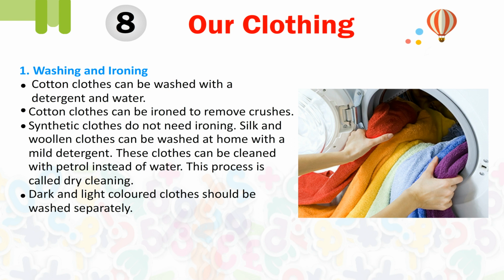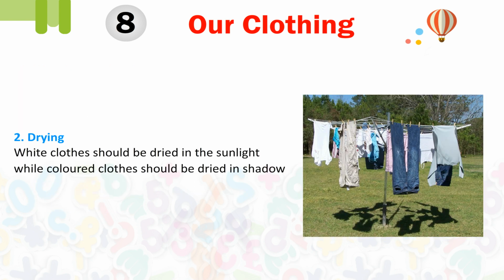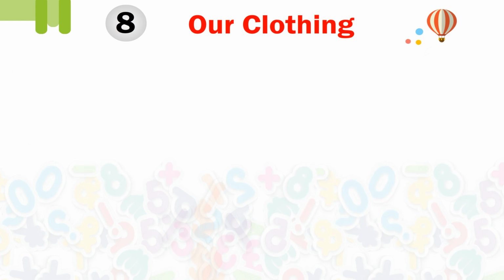Silk and woolen clothes can be washed at home with a mild detergent. These clothes can be cleaned with petrol instead of water. This process is called dry cleaning. Dark and light color clothes should be washed separately. Drying. White clothes should be dried in the sunlight while colored clothes should be dried in the shadow.